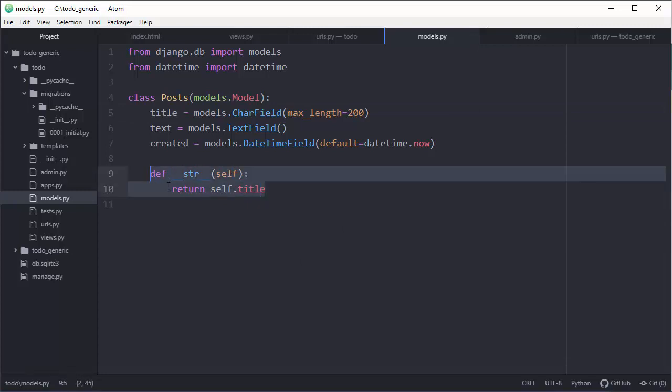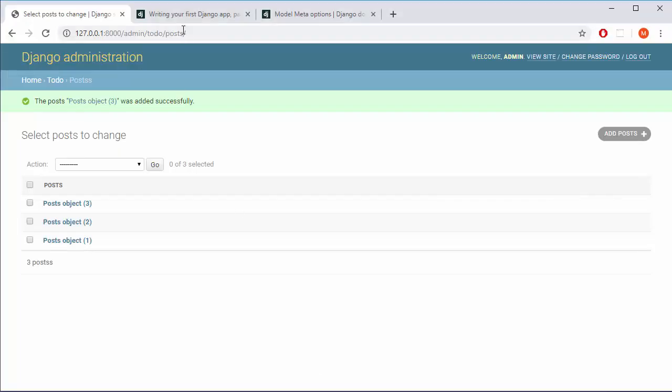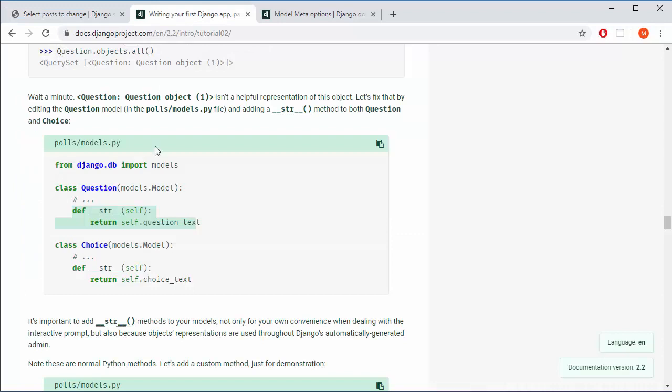Okay. Now you're probably wondering how I know that I need to type this. Where did I get this? Do I know that off the top of my mind? Well, no. We have that in the documentation. Let me show you. So this is for the 2.2 version of Django.